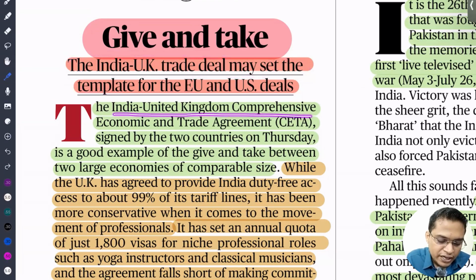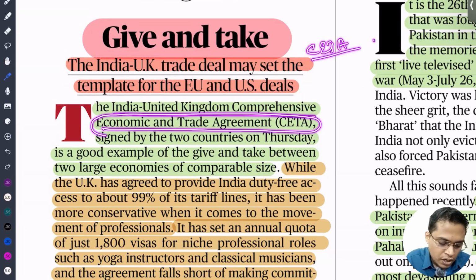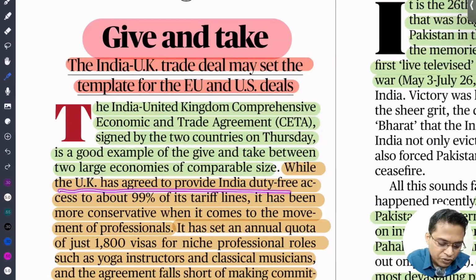The India UK trade deal is called the Comprehensive Economic and Trade Agreement, CETA. CETA was signed by the two countries on Thursday. It's a good example of give and take between two economies of comparable size. While the UK has agreed to provide India duty-free access to 99% of its tariff lines, the UK is allowing 99% of our goods, and we are allowing around 90% of their goods.